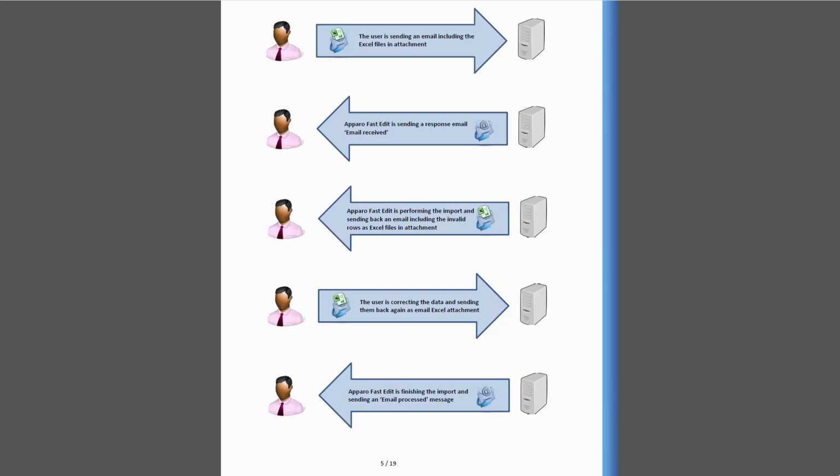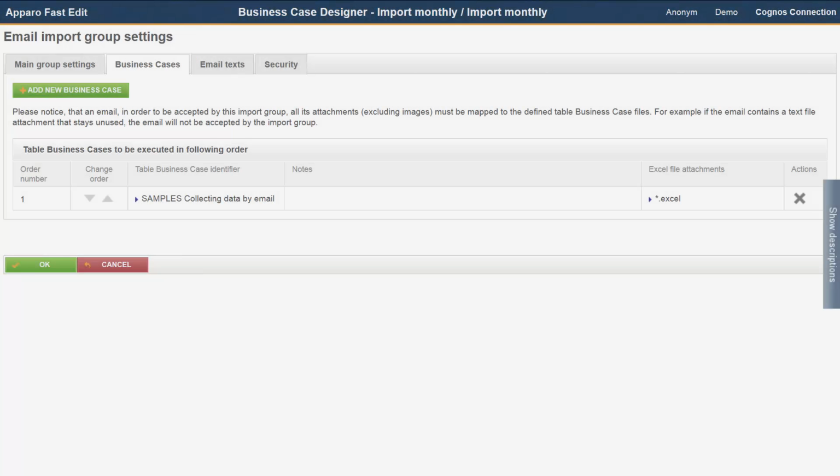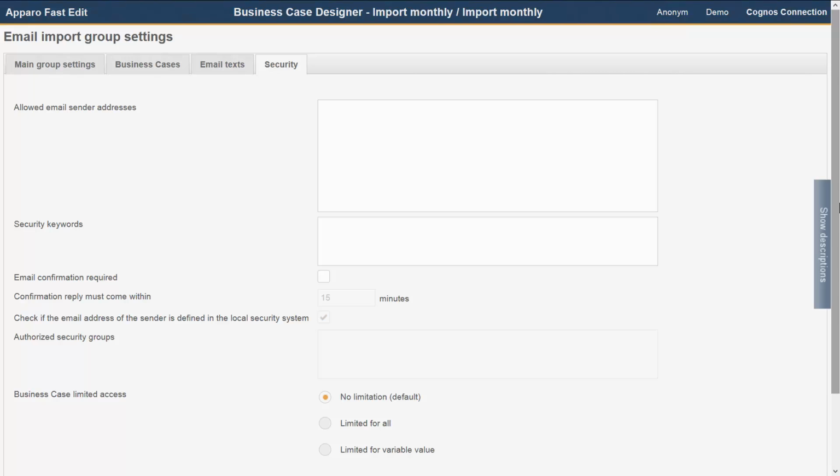The import itself is done by normal business cases, which are defined in the settings of the email import business case. There are several ways to ensure security for the email import. In addition to the possibility of setting a list of trusted mail servers in the email connection, you can specify here in the Security tab a list of allowed sender addresses, keywords that must be included in the email, and